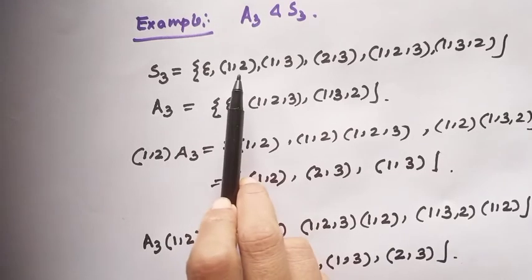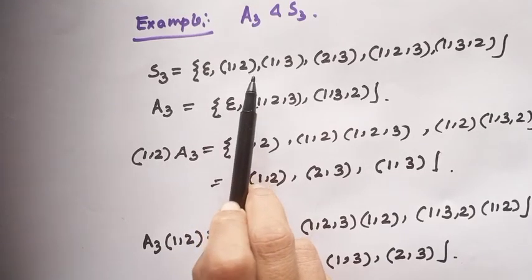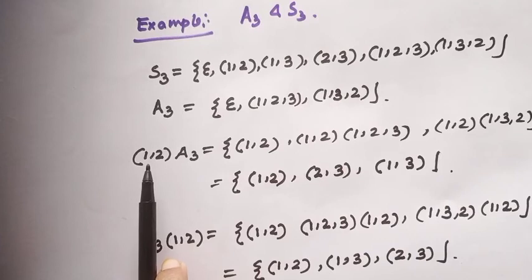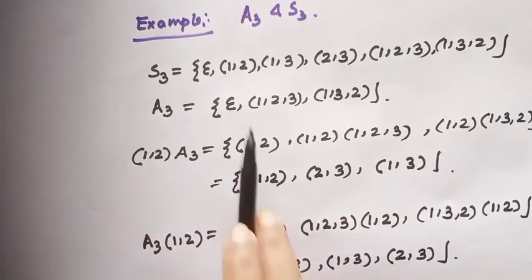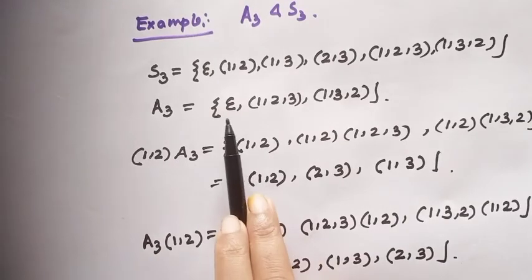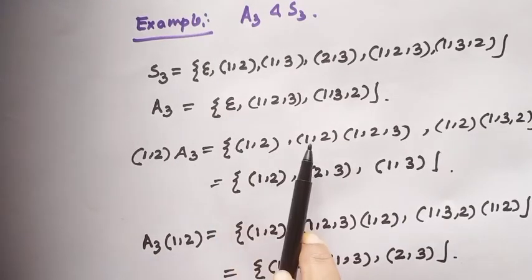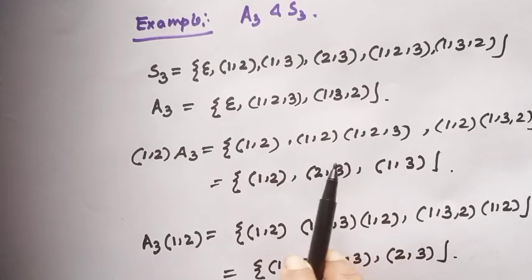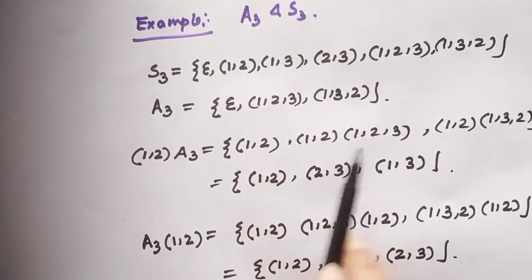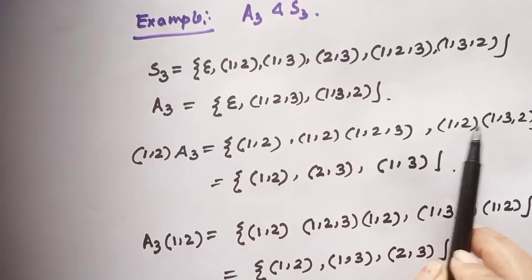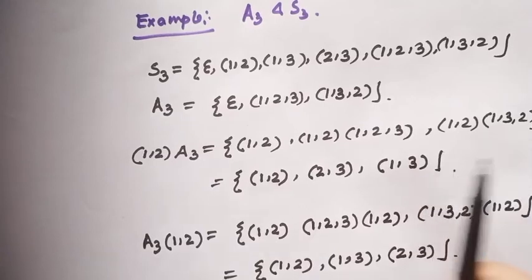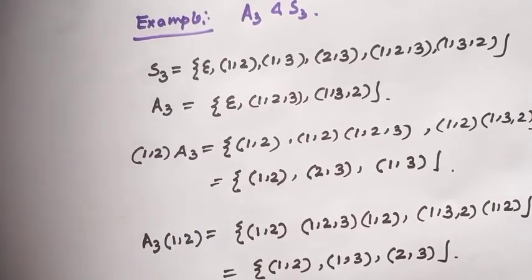If I take an element (1 2) from S3, then (1 2) multiplied with the set A3: (1 2) times identity will be (1 2), (1 2) times (1 2 3), the value will be, after multiplying, we all know how it is done, (2 3). And (1 2) times (1 3 2) will be (1 3). Okay? But notice,